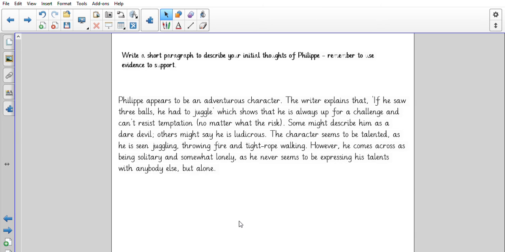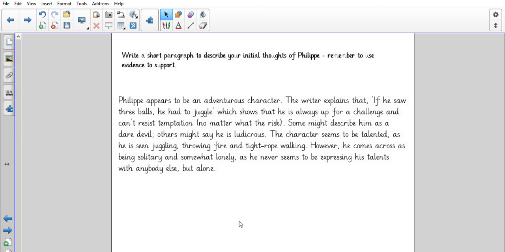And then your writing task is to write a short paragraph to describe your initial thoughts of Philippe. Remember to use evidence to support it as well. Okay, so Philippe appears to be an adventurous character. The writer explains that if he saw 3 balls, he had to juggle, which shows that he is always up for a challenge and can't resist the temptation, no matter what the risk. Some might describe him as a daredevil, others might say he is ludicrous. The character seems to be talented as he's seen juggling, throwing fire and tightrope walking.